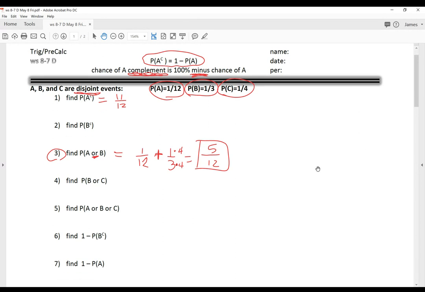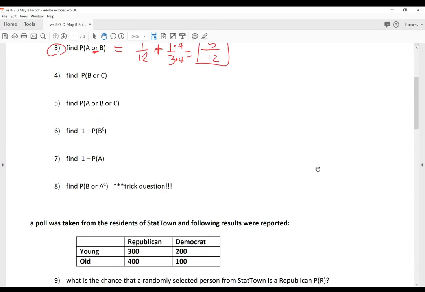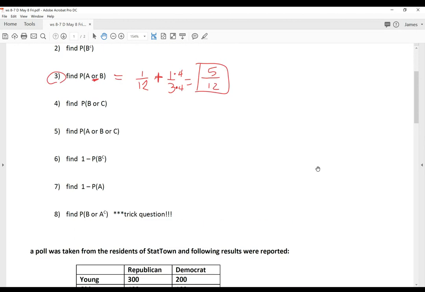Okay. And then number 8 is a trick question. What's the chance of either getting a B or not getting an A? So chance of B is 1/3.